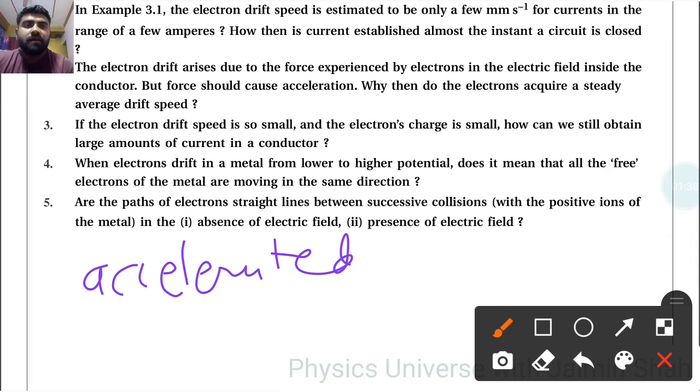So see here, because of this average value of the time between two collisions, we are taking average drift speed. That's why we have to take average drift speed, otherwise the electron continuously collides with a higher frequency. So that's why we are taking this term as average.